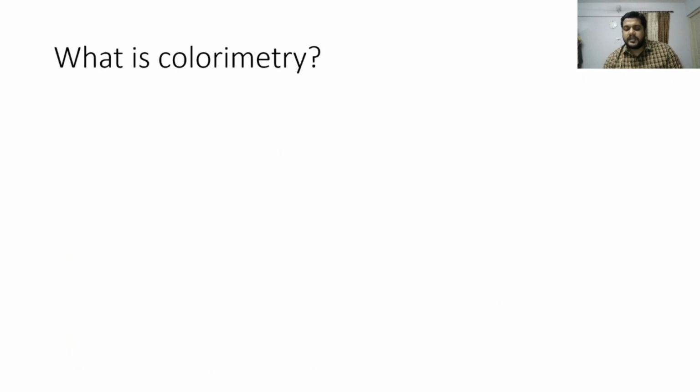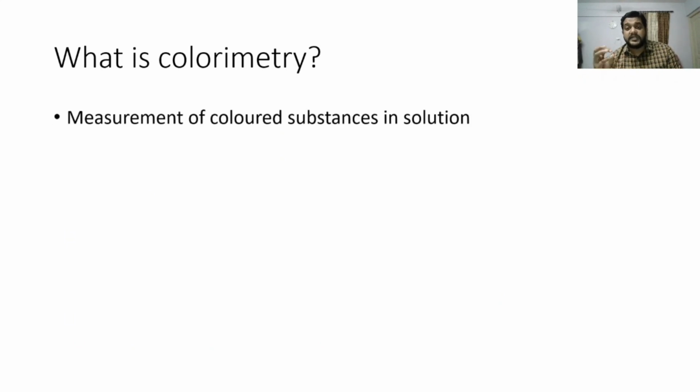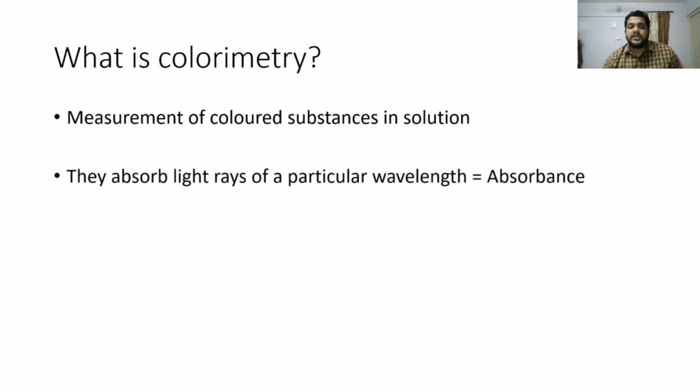So, what is colorimetry? Colorimetry is a measurement of colored substances in solution. That is, if a solution is taken with some concentration of some powder or substance dissolved in it, and we want to measure the concentration of that substance in the solution, the science of that study is known as colorimetry. These solutions absorb light rays of particular wavelengths and reflect certain light. The phenomenon by which a solution absorbs a certain amount of light is known as absorbance.